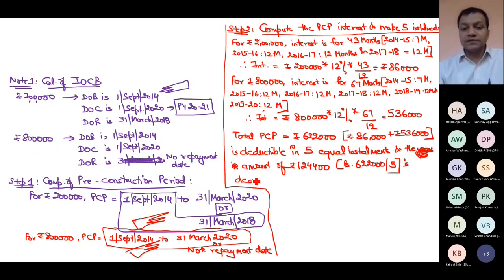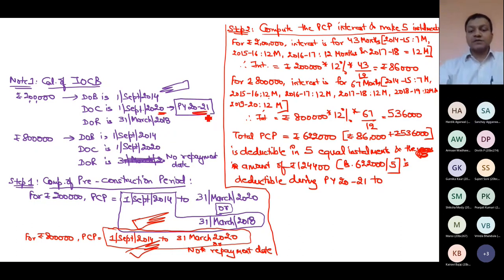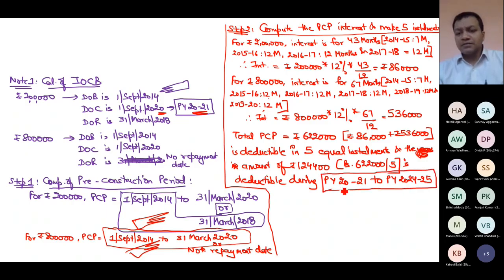Can you tell me the exact years during which it is deductible? 5 years, 2021, starting from the year in which the house is complete. So 2021-22, 22-23, 23-24, 24-25, these are those 5 years. I'm concerned with my year, and fortunately in my year there is an installment of 124,400 which I can deduct.